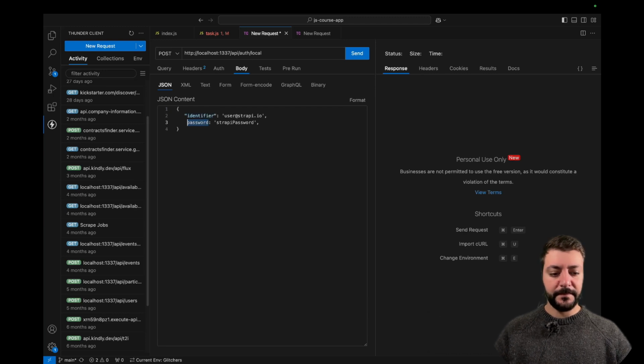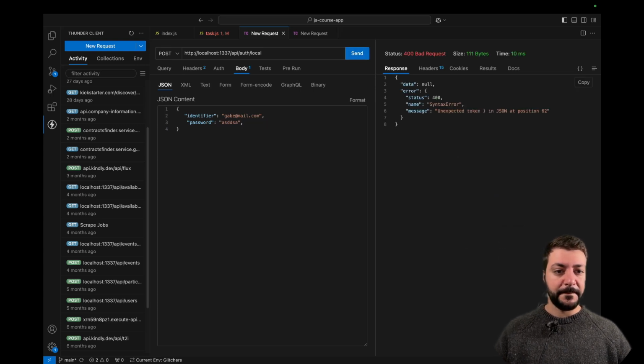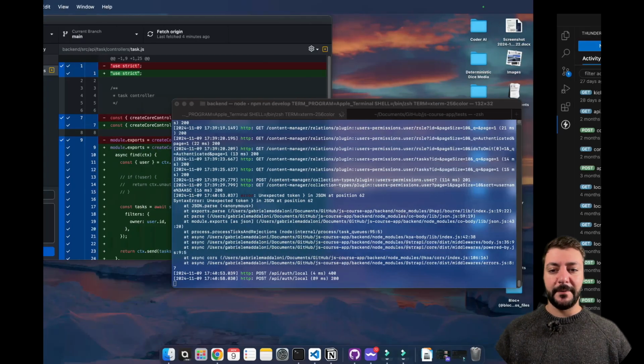And this is our email, which is gabe@mail.com, and this is the password, which is ASDDSA. If I send this, oh yeah, okay. If I send this, boom, I have logged in.